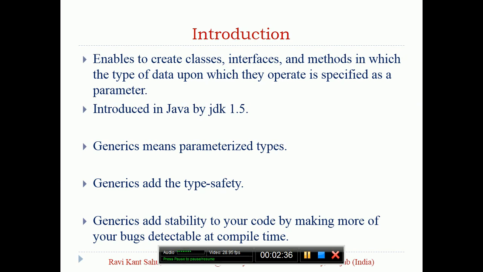I am repeating this statement again so it will make more sense to you. Generics enable us to create classes, interfaces, and methods in which the type of the data upon which they operate is specified as a parameter. So instead of declaring it as an integer type, whether this summation works for integer type or double type or float type, it will be passed as a parameter. You will see further examples also, it will be more clear. I will take a very basic example first.